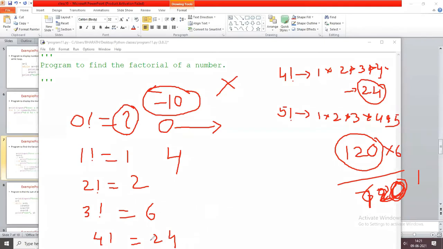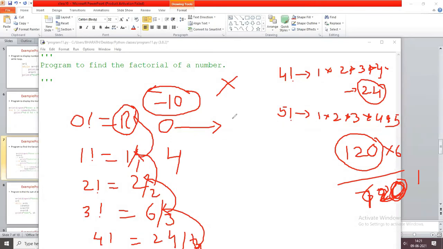How? For example, 24 divided by 4 is 6. 6 divided by 3 is 2. 2 divided by 2 is 1. And 1 divided by 1 equals 0 factorial, that is 1. So 0 factorial is also 1. Another case is a positive number. For positive numbers, we are going to find the factorial.